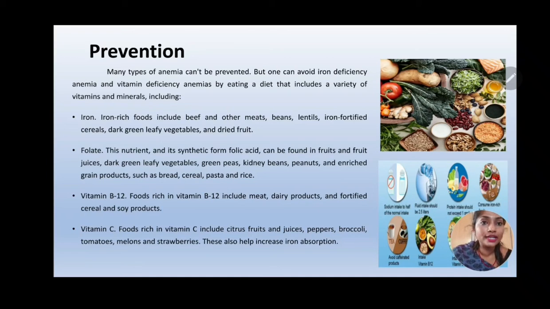Next is folate. This folate is a synthetic form of folic acid. It can be found in fruits, green leafy vegetables, green peas, kidney beans, other grain products, peanuts, etc. So by consumption of this folate also, we can fight or prevent anemia. Next is vitamin B12. The foods that are rich in vitamin B12 include meat, dairy products like milk, butter, paneer, and fortified cereal and soy products. Next is vitamin C. Although there is no deficiency anemia related to vitamin C, consumption of vitamin C helps absorption of iron. So in that way, it can prevent anemia.